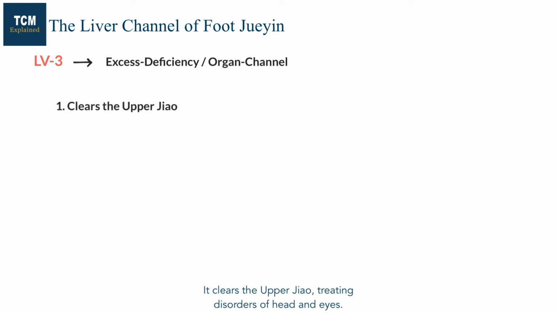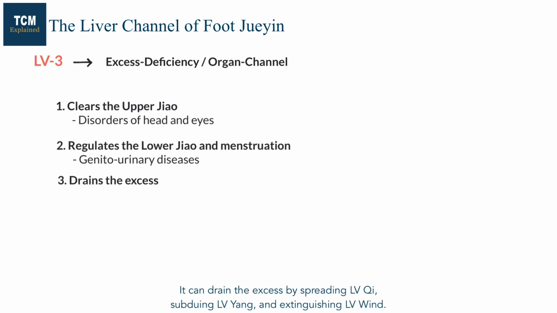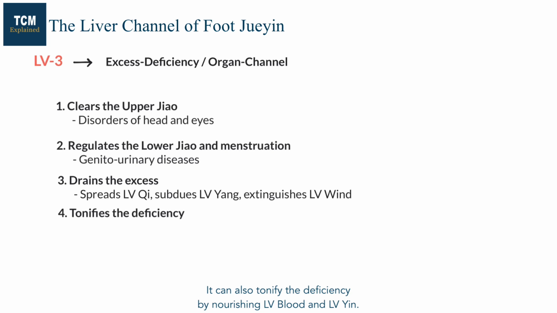It clears the upper jiao, treating disorders of head and eyes. It regulates the lower jiao in menstruation, treating genitourinary diseases. It can drain the excess by spreading liver qi, subduing liver yang, and extinguishing liver wind. It can also tonify the deficiency by nourishing liver blood and liver yin.